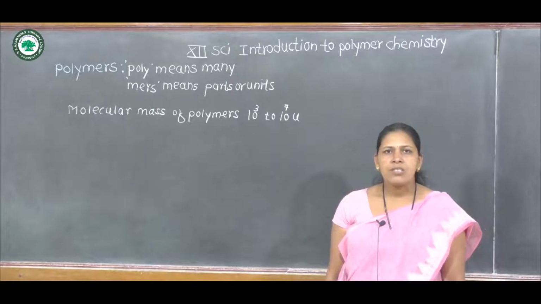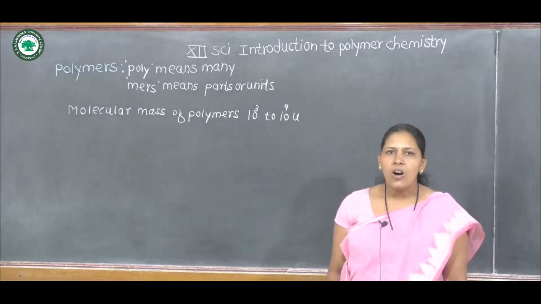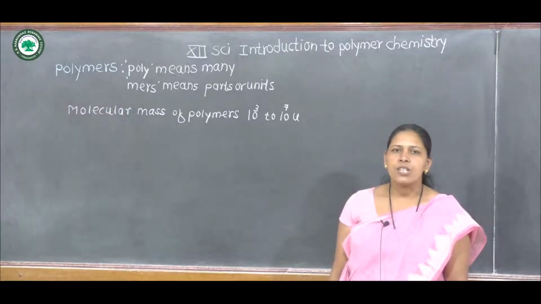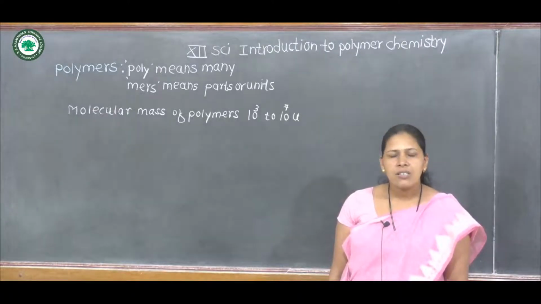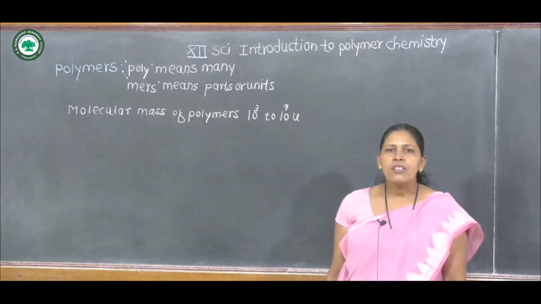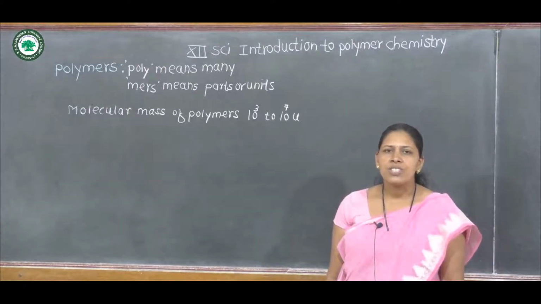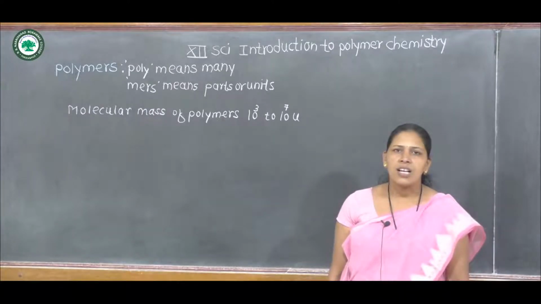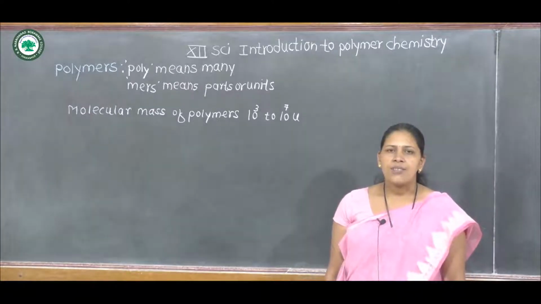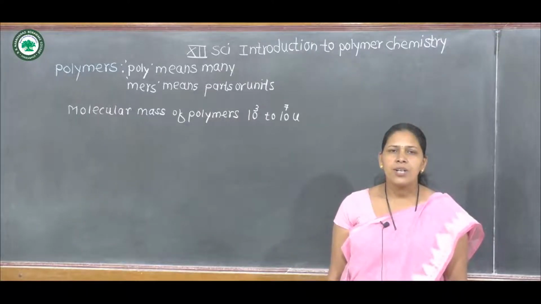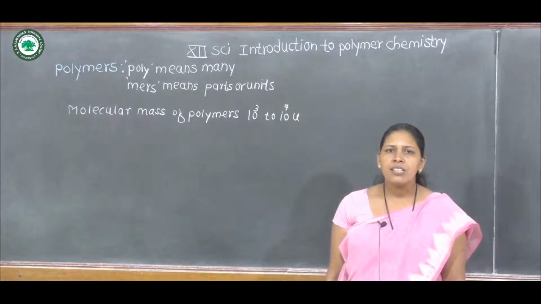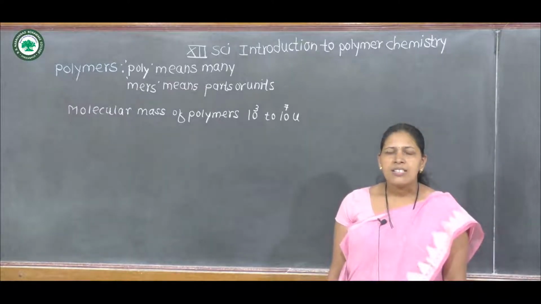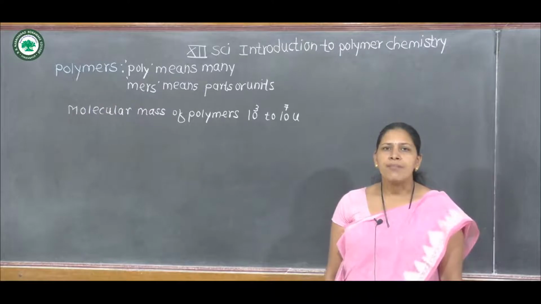For example, cellulose present in all plants is also a natural polymer. Then cotton and linen are also natural polymers. And some synthetic polymers are also there, which you are very familiar with. For example, plastic, rubber, polythene; these are synthetic or man-made polymers.